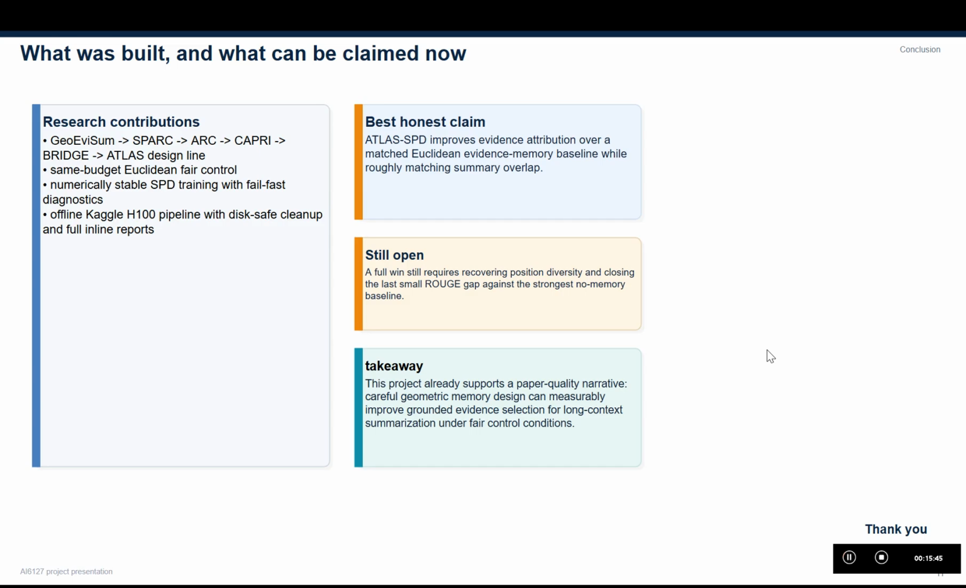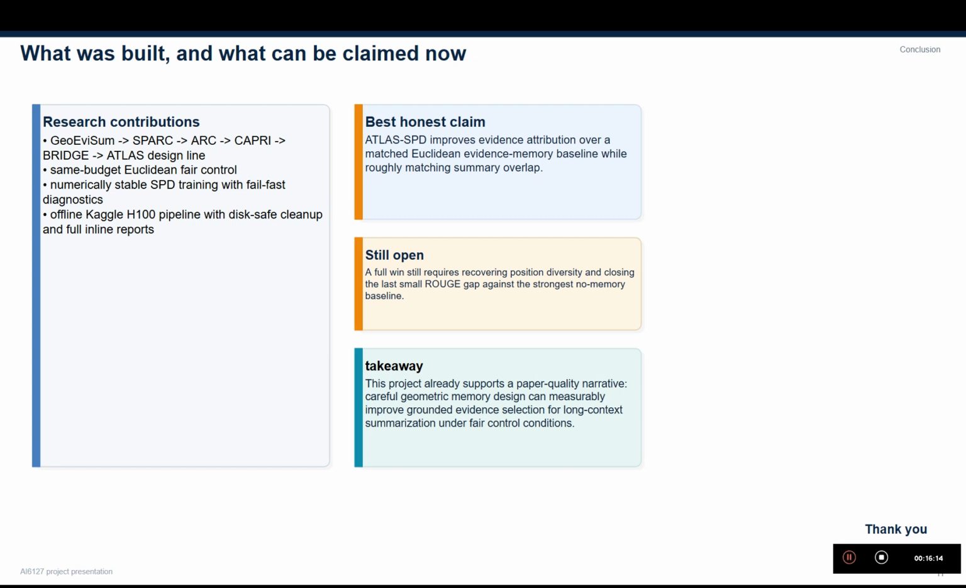So to conclude, this project produced several concrete outputs. We built a fully designed line from GeoEVSim to Spark, ARC, Capri, Bridge, and finally Atlas. We established the same-budget Euclidean fair control, which makes the main claim scientifically more meaningful. We developed a numerically stable SPD training recipe with fail-fast checks.